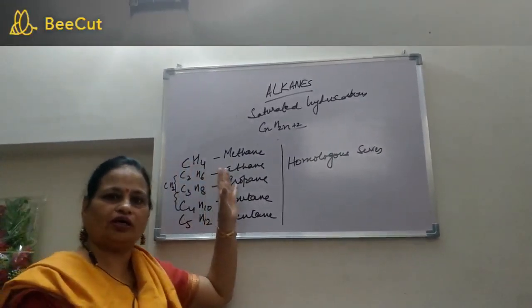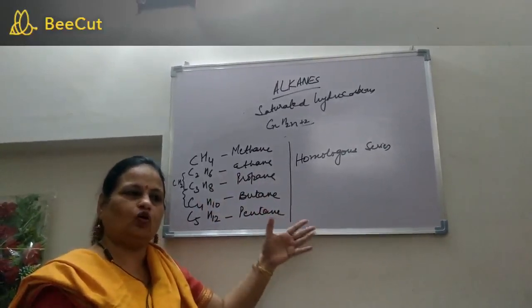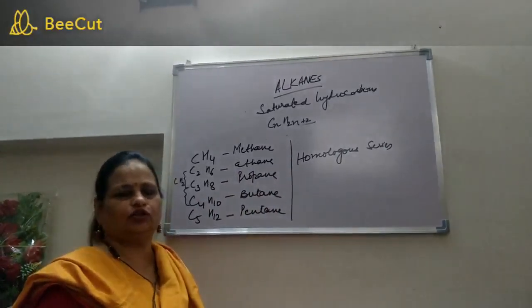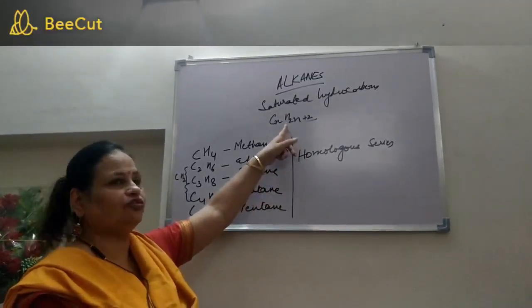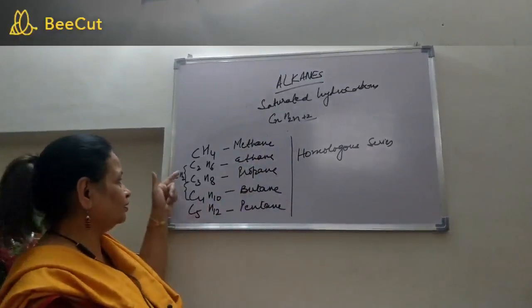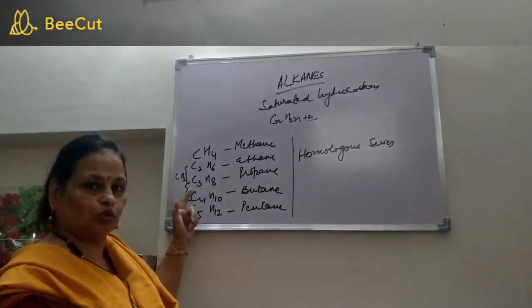Similarly we have the homologous series of alkenes, homologous series of alkynes, homologous series of alcohols, aldehydes, carboxylic acids and so on. The rule is for every homologous series the general formula will be the same and the consecutive members of the family will vary by a CH2 group.